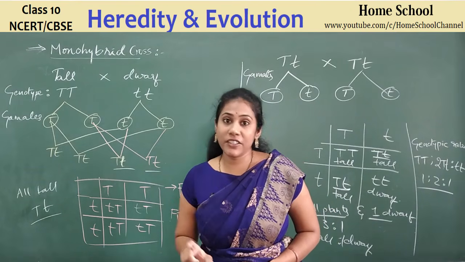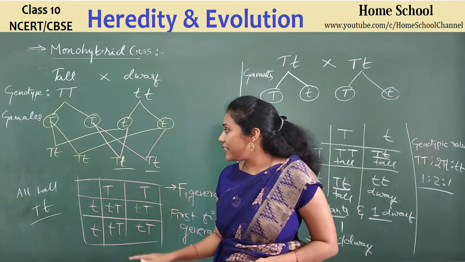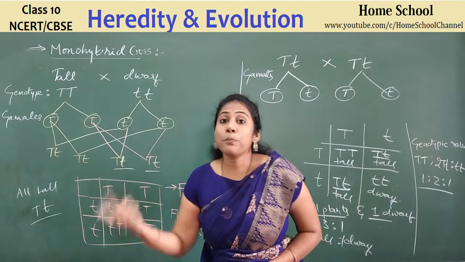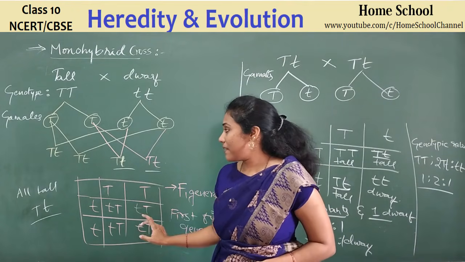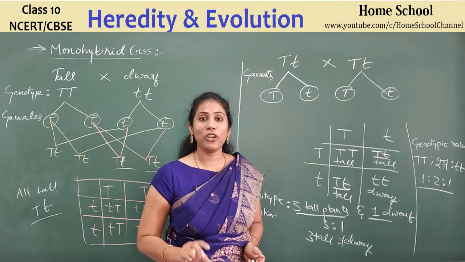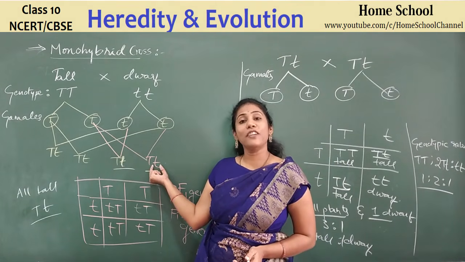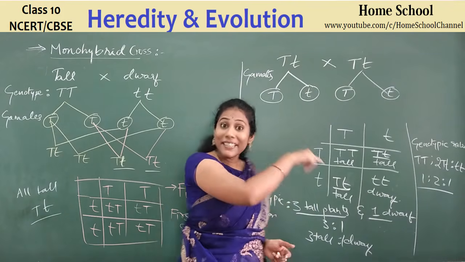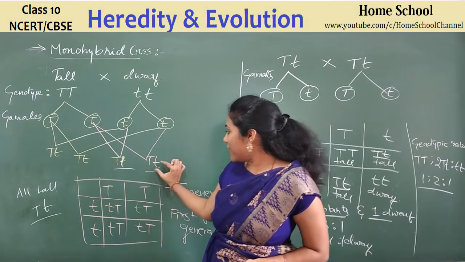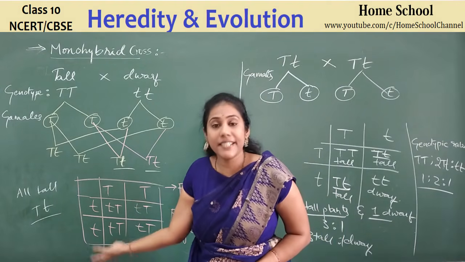Whether the plant grows as a tall plant or a dwarf plant depends on the dominant gene. Among the two genes, one will be dominant. If that dominant gene is there, it will suppress the recessive gene and get expressed. That's the reason you got all tall plants. But in the F2 generation, some shorter plants also appeared. In the F1 generation, this gene for dwarfness has not expressed. It is hidden. It did not get expressed itself.